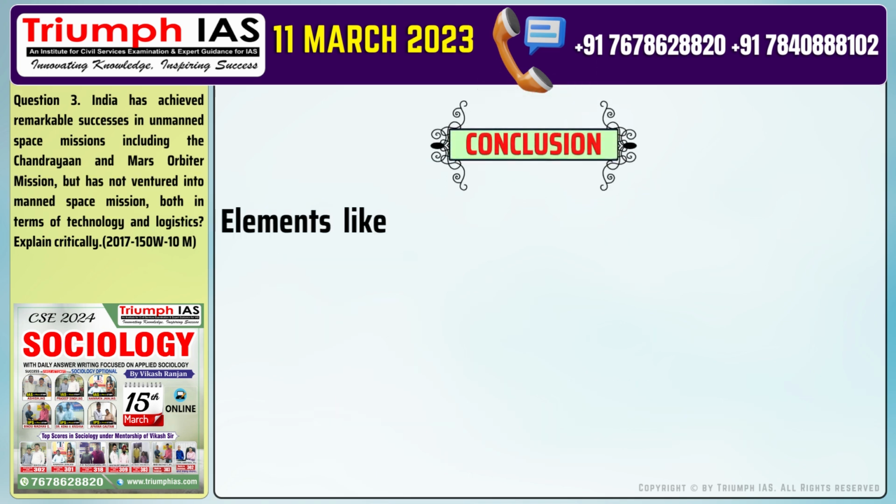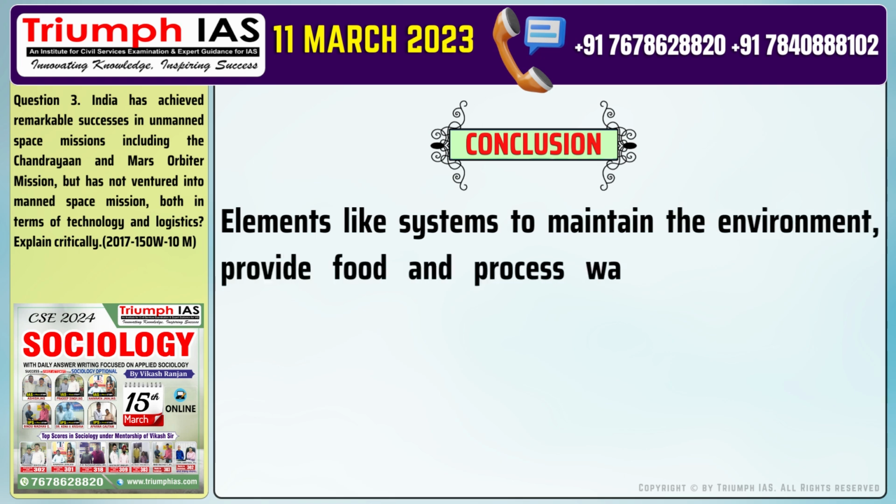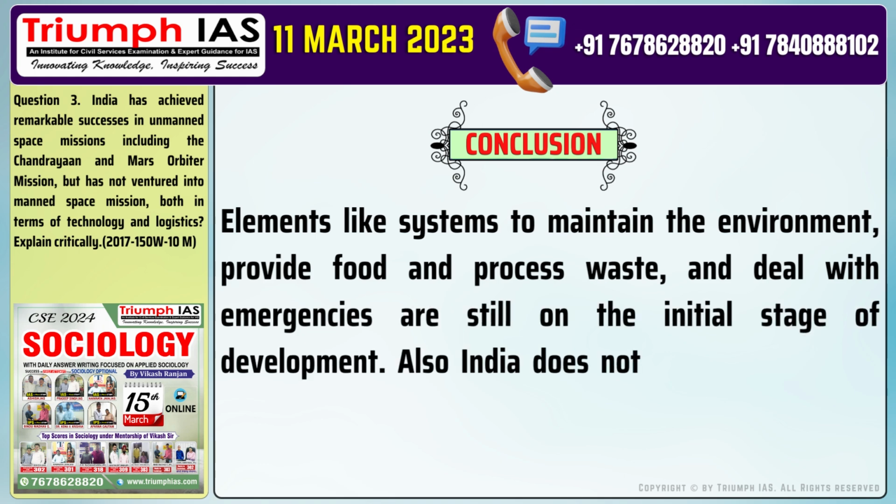The conclusion of the answer is elements like systems to maintain the environment, provide food and process waste, and deal with emergencies are still on the initial stage of development. Also, India does not have an astronaut training center,